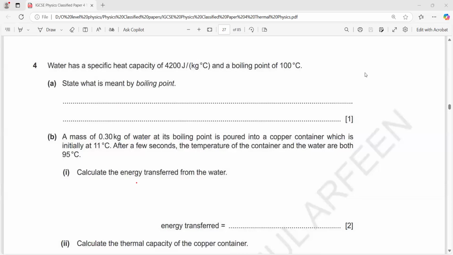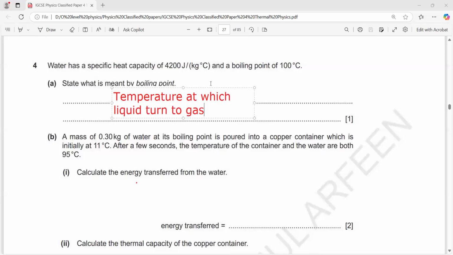So what is meant by the boiling point? The definition of a boiling point? It is a temperature at which a liquid turns to gas. That's it.